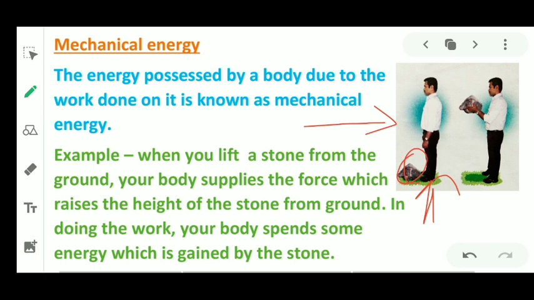In this work done, his body spends energy. This energy is stored in the stone, or you can say this energy gained by the stone is called mechanical energy.